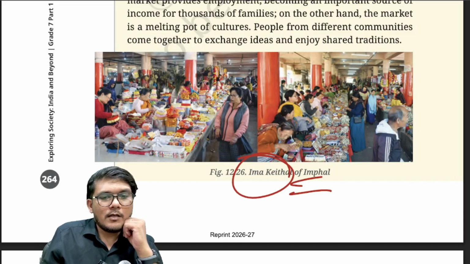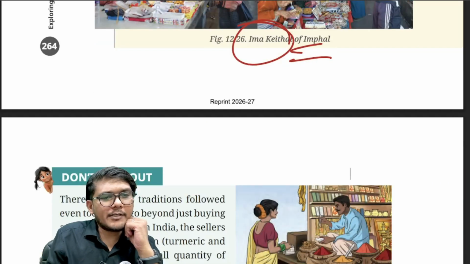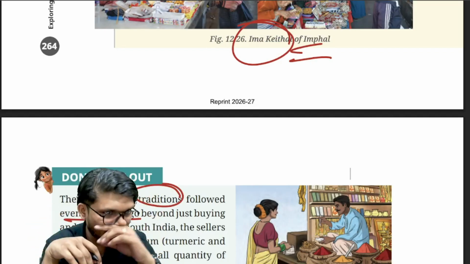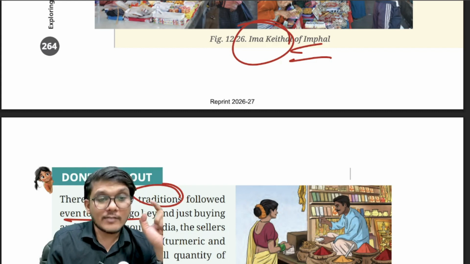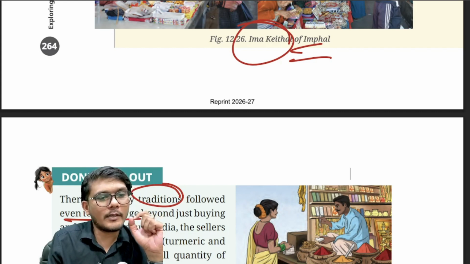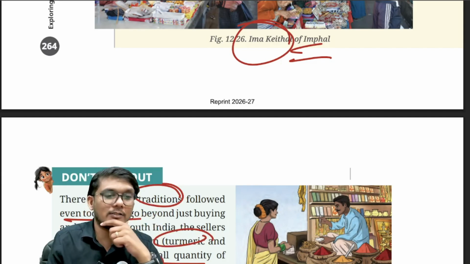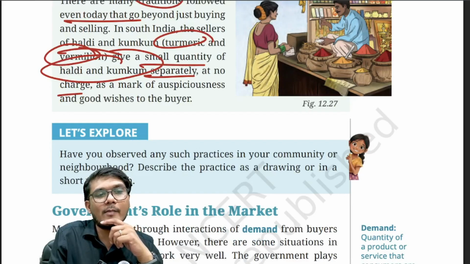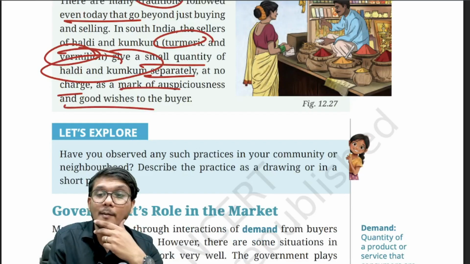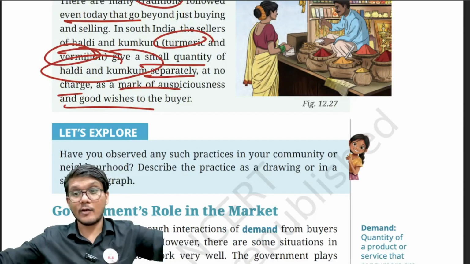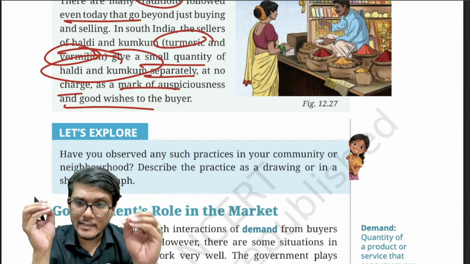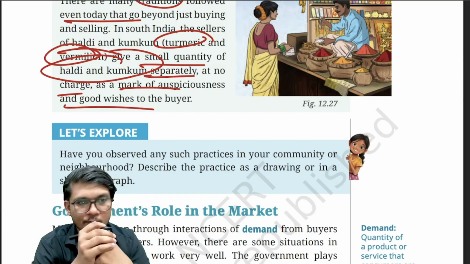Right. Now, there are many traditions followed even today that go beyond just buying and selling. For example, in South India, the sellers of haldi and kumkum, turmeric and vermilion, give a small quantity of haldi and kumkum separately at no charge. Right? They give this additional thing at no charge as a mark of auspiciousness and good wishes to the buyer. So here they are not charging anything, it is just an auspicious thing, so you are giving it free out of gratitude and respect, right?